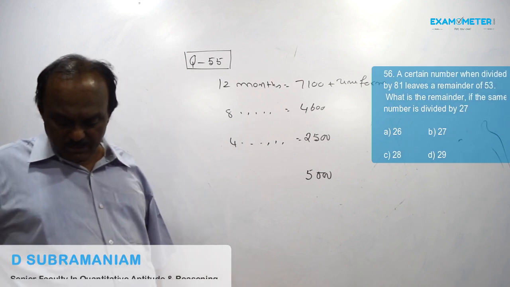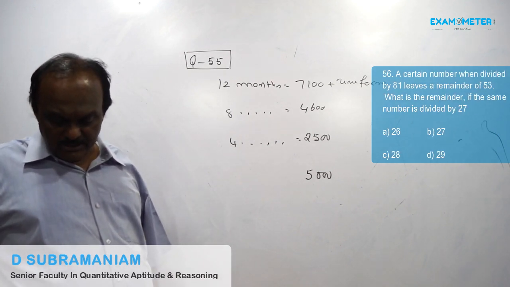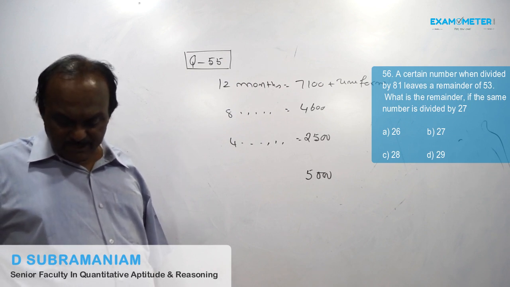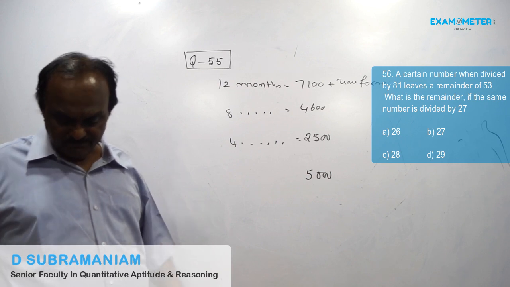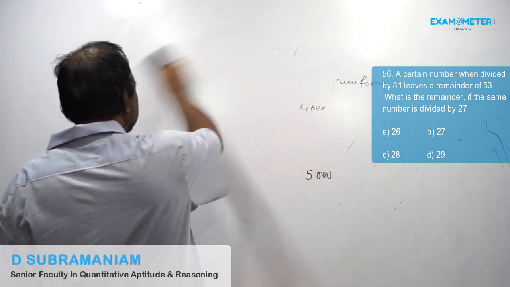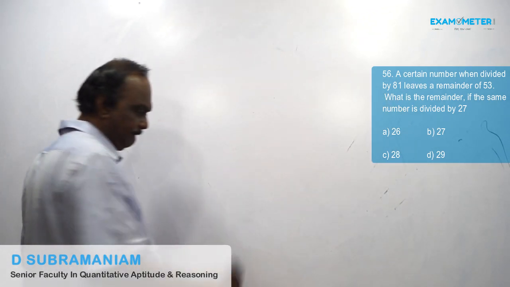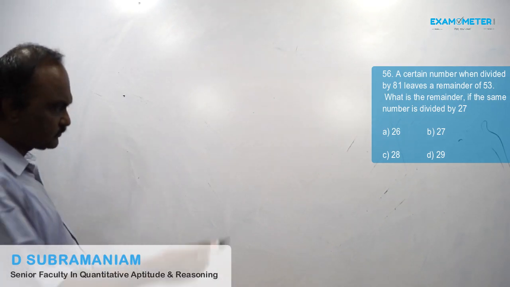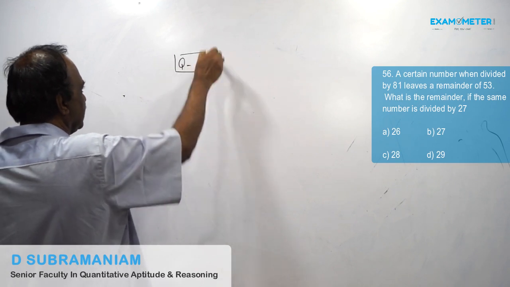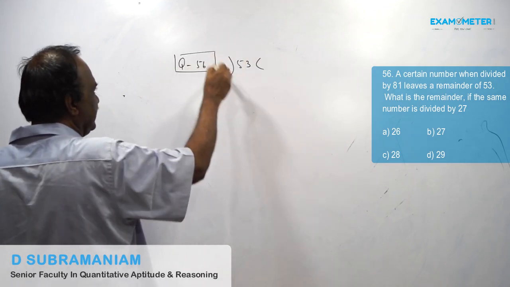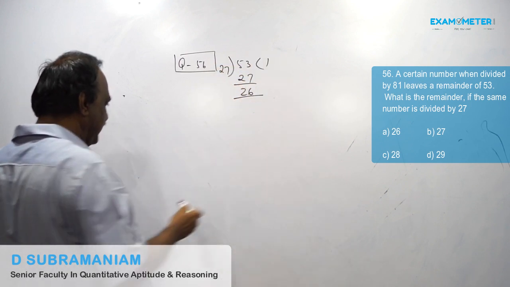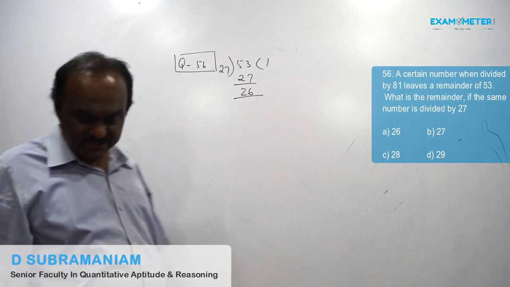Question number 56. A certain number when divided by 81 leaves a remainder of 53. What is the remainder if the same number is divided by 27? A certain number divided by 81 leaves a remainder of 53. Divided by 27, remainder is 26. So answer is 26.